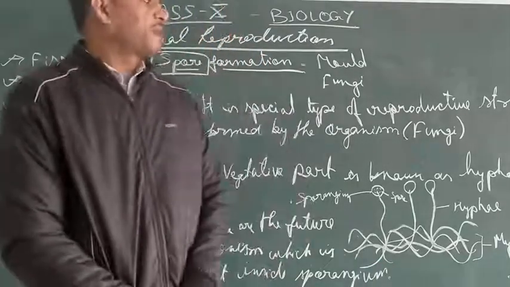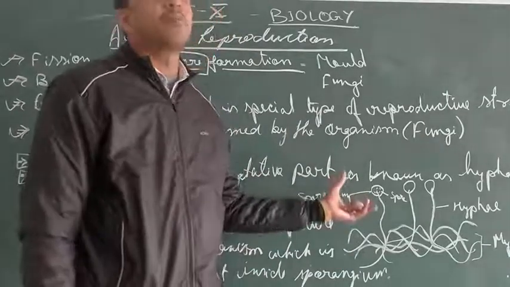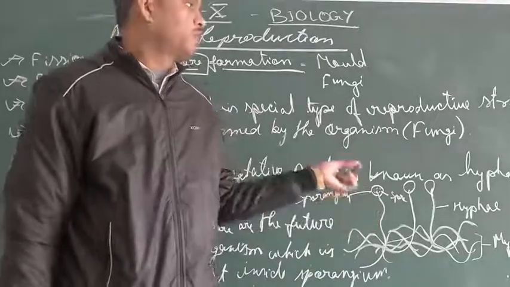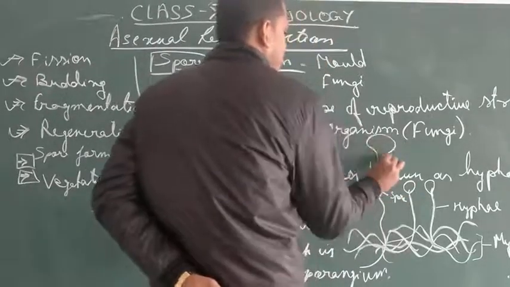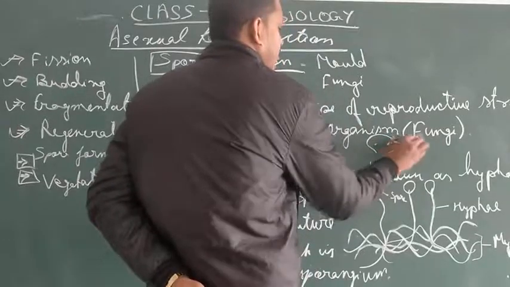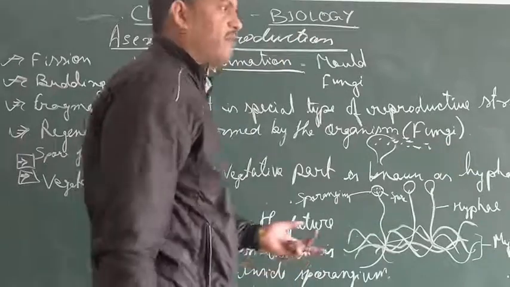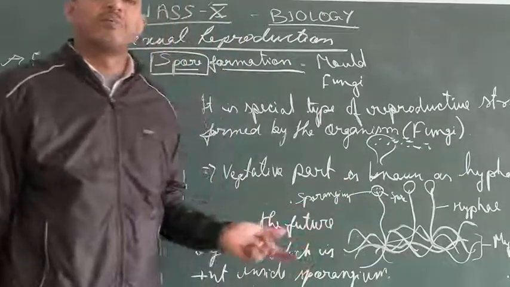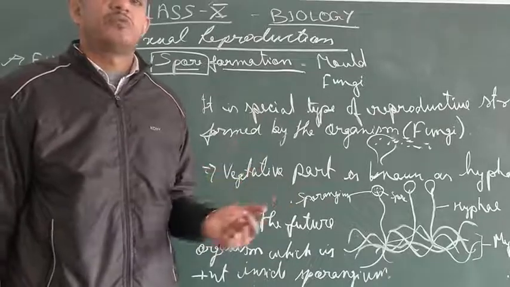Now what happens when favorable conditions come, or this sporangium matures, or the spores mature? The covering of the sporangium gets ruptured and multiple spores are released. They will spread either in the water medium, with the help of air, or whatever other sources there can be.